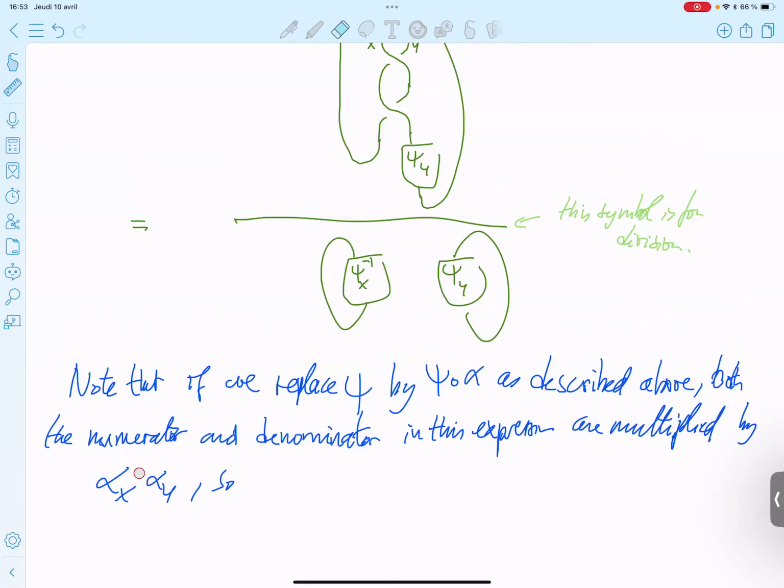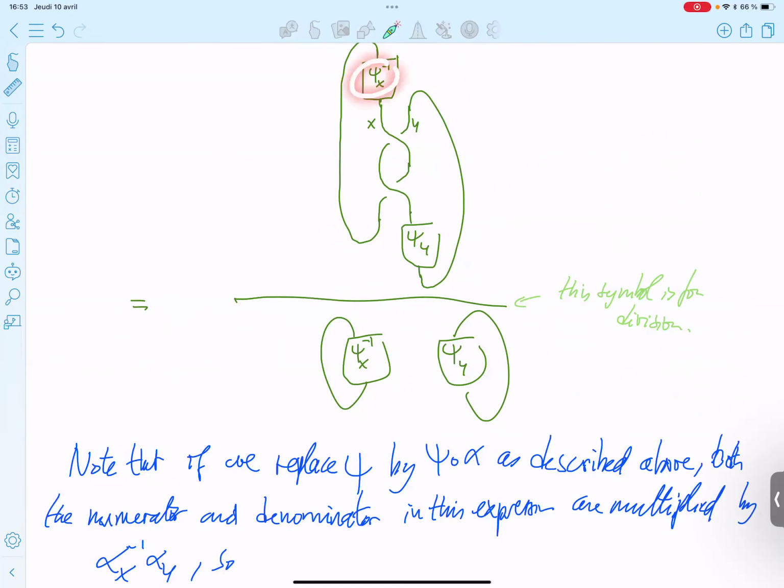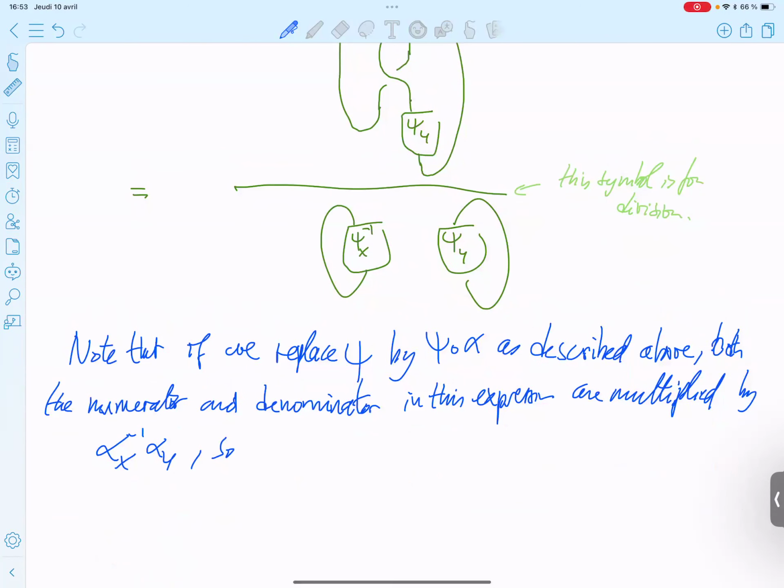You have to check if I did not make a mistake here, but I don't think so, because here you have the inverse, X inverse, and it should be okay. Anyway, you multiply by that on the numerator and denominator, so it simplifies, and so it's independent. So you get the same number for that and that.